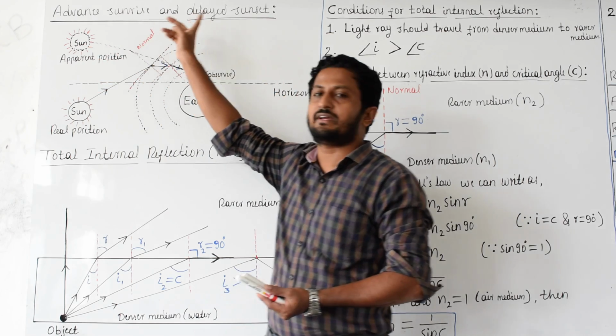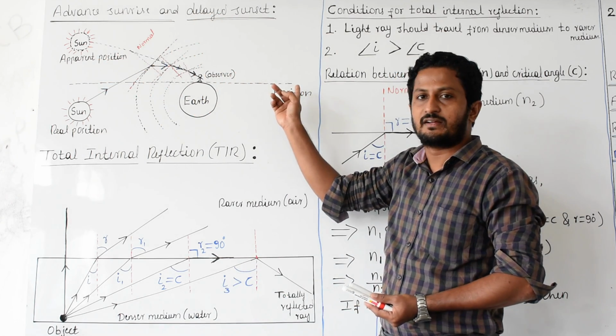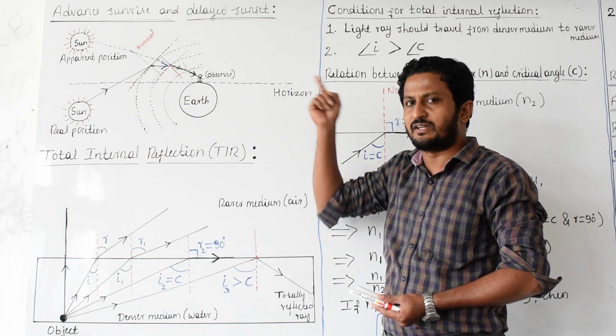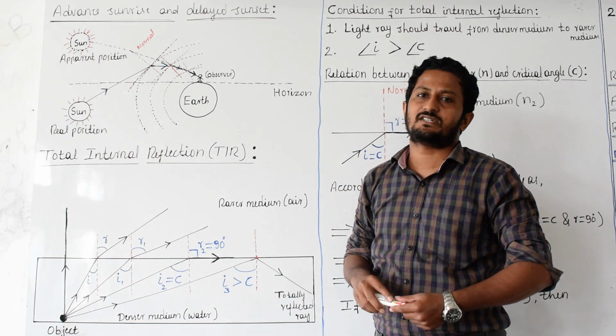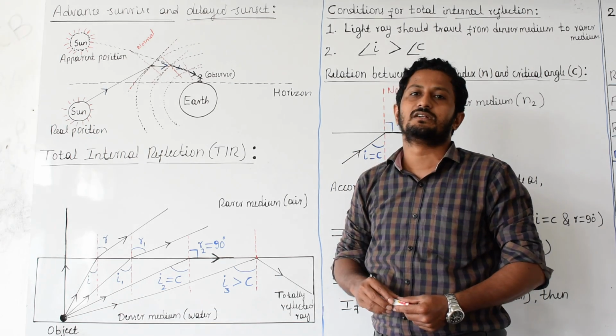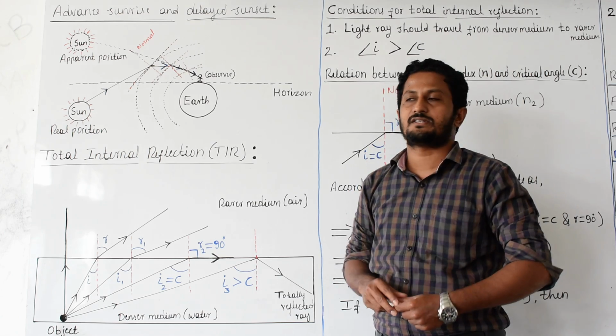Then it goes and finally, when the sun comes on the horizon on this side, we call it actual sunset. The position of the sun on the horizon we call actual sunrise and sunset.